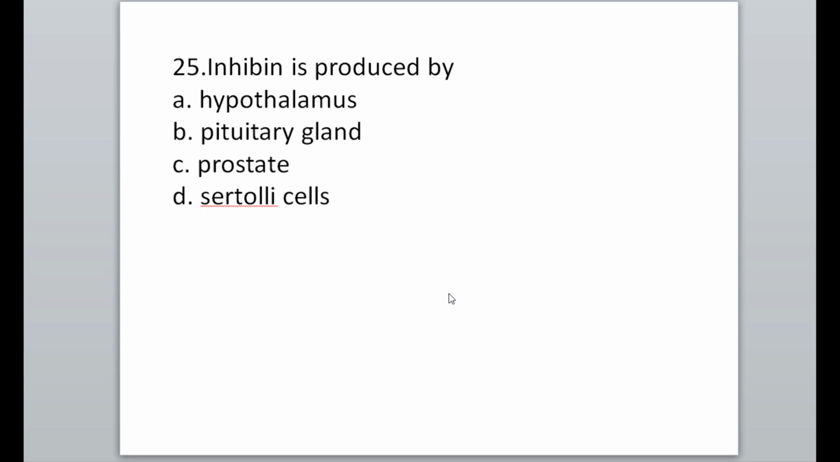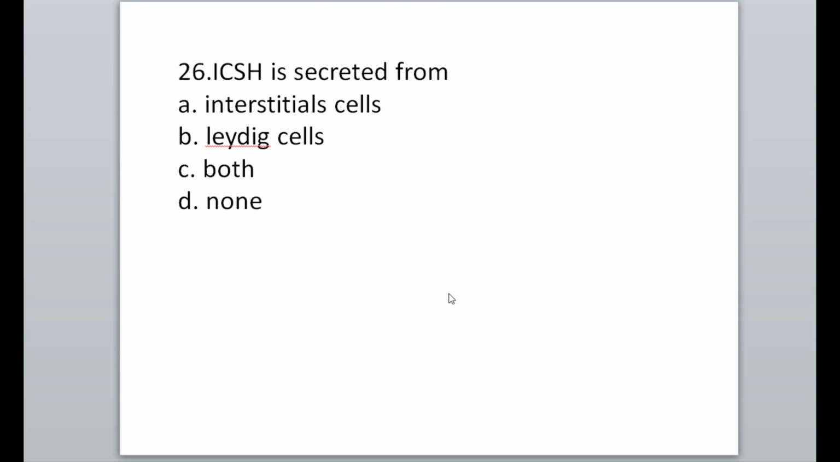Next MCQs. Inhibin is produced by Sertoli cells to count down sperm cells, to limit sperm cells. ICSH is secreted from the interstitial cells and Leydig cells both. So option C is correct. Interstitial cell stimulating hormone is secreted from interstitial cells and Leydig cells, so C, both, is correct.